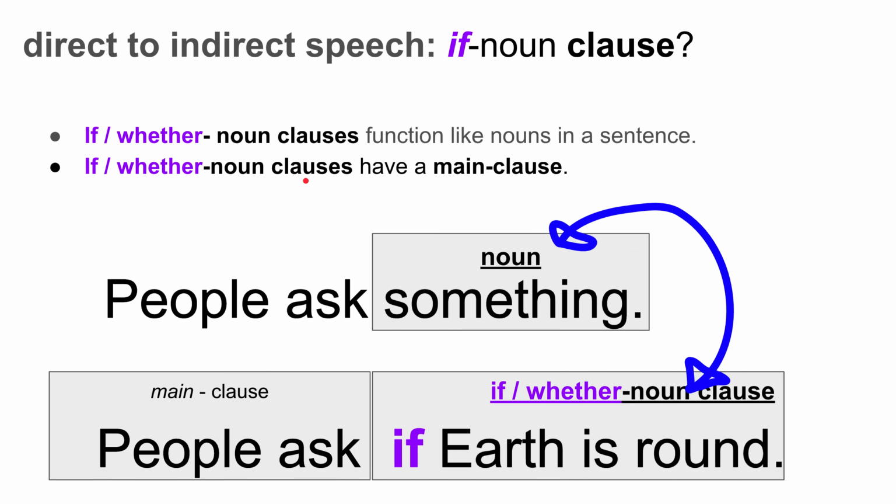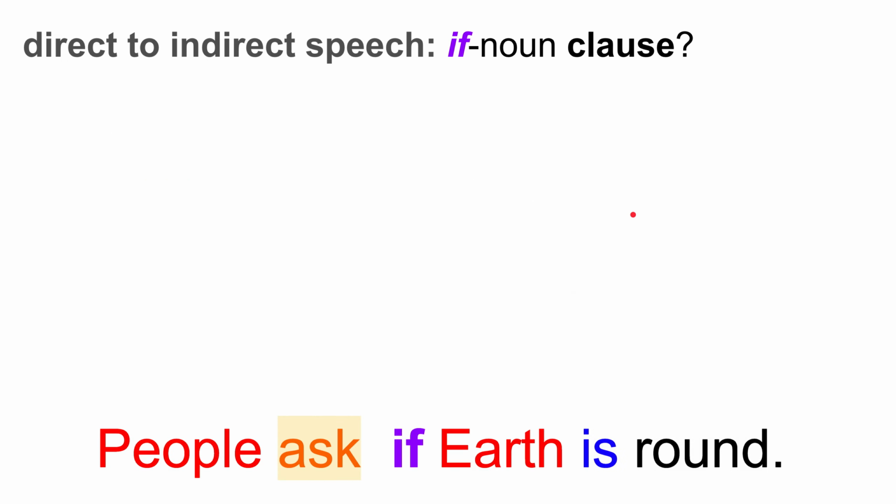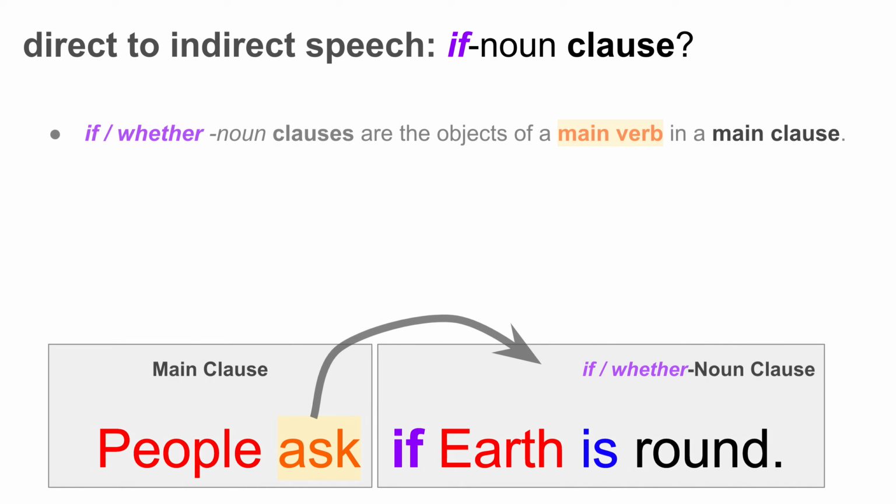If/whether noun clauses have a main clause. "People ask" is the main clause here, and if/whether noun clauses usually begin with either if or whether. Okay, moving forward now, let's look a little bit more deeply into if/whether noun clauses. So if/whether noun clauses are the objects of a main verb in a main clause. Here the ask is the main verb in the main clause.